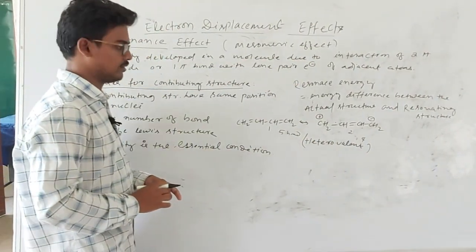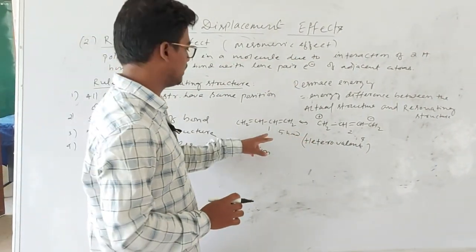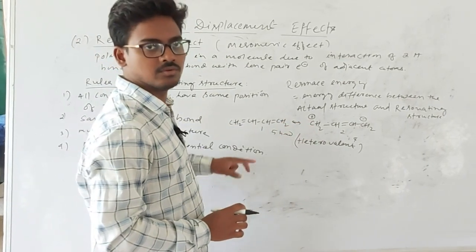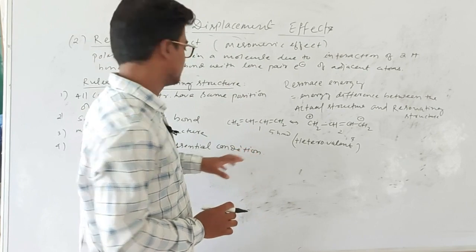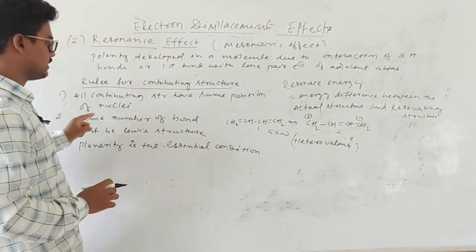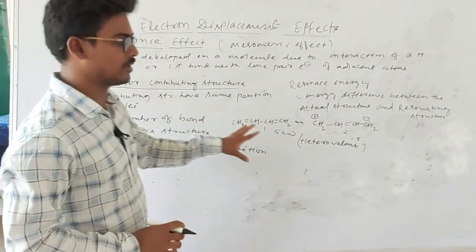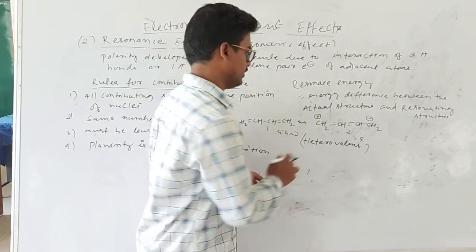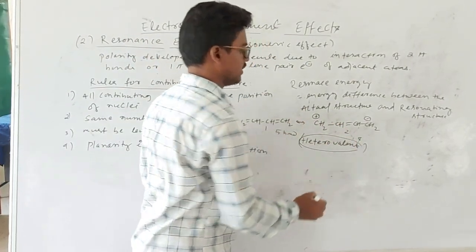When will we say heterovalent? When the number of bonds between two contributing structures changes. It should have the same number of bonds, but if the number of bonds changes between two contributing structures, we will say heterovalent.